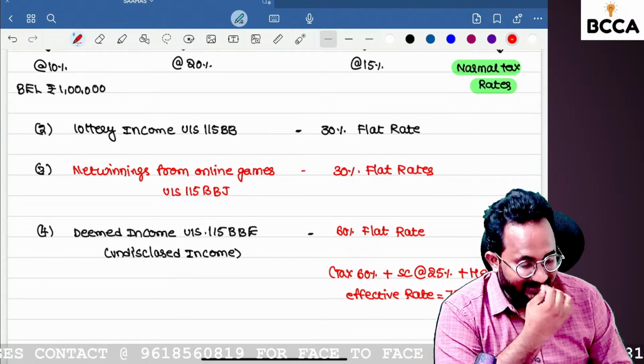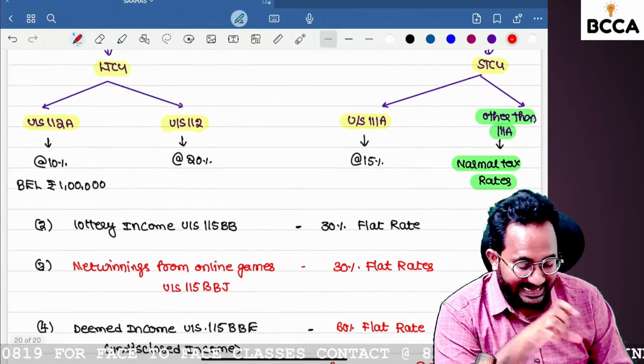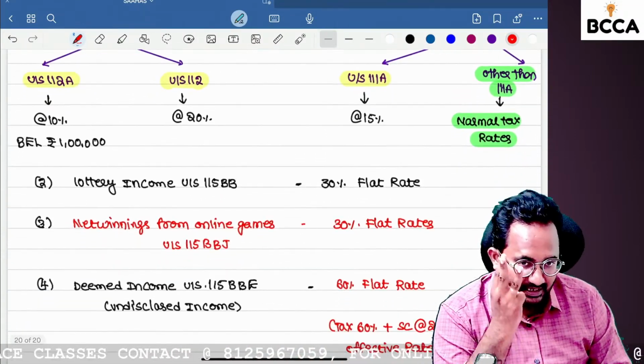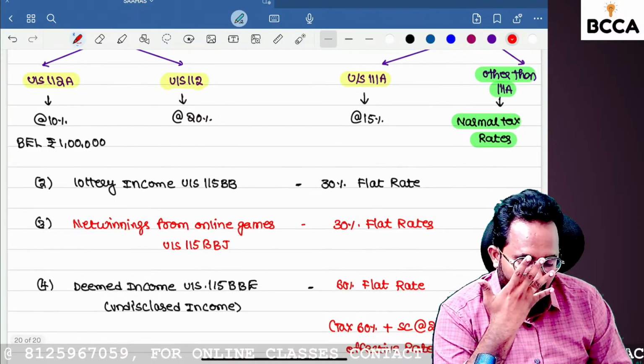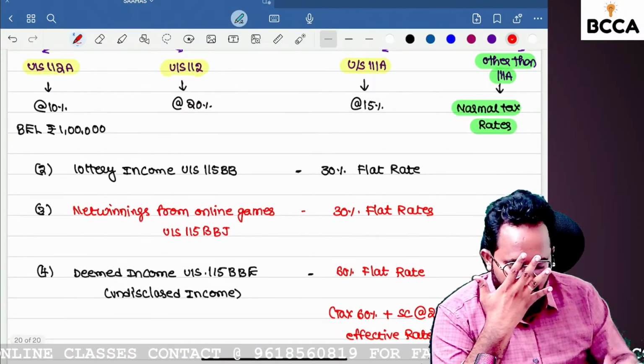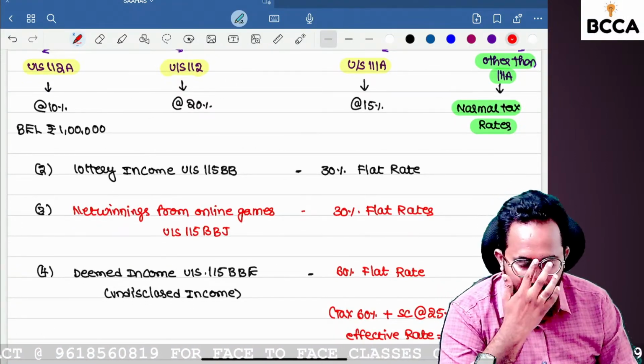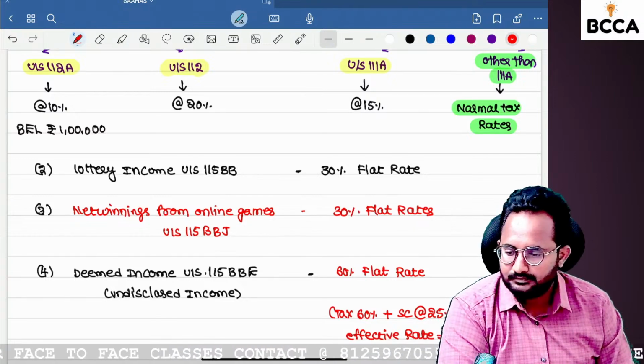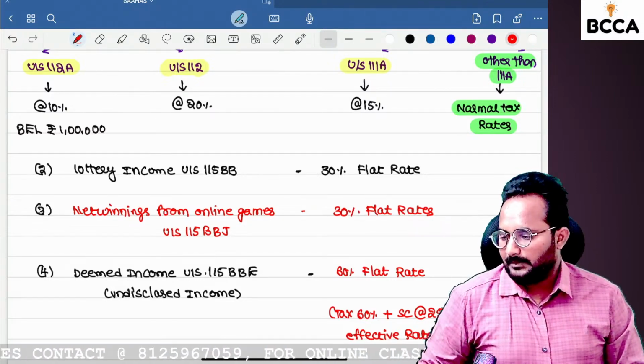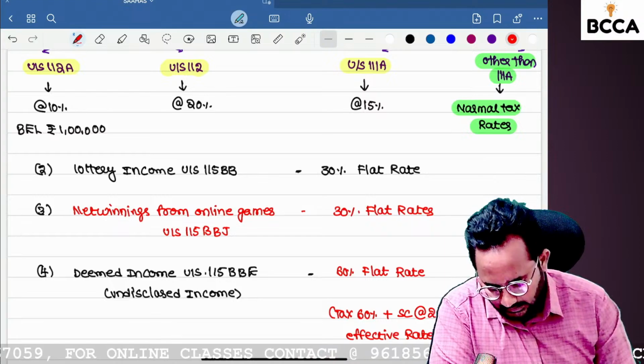So how many special tax rate taxable incomes do we have? In capital gains we have 3, lottery income, winnings from online games, and the sixth one, deemed income under section 115BBE. Please give me clarity. Are you clear up to now?